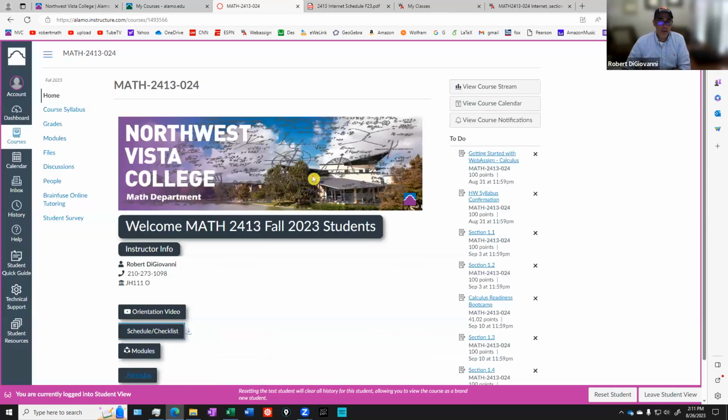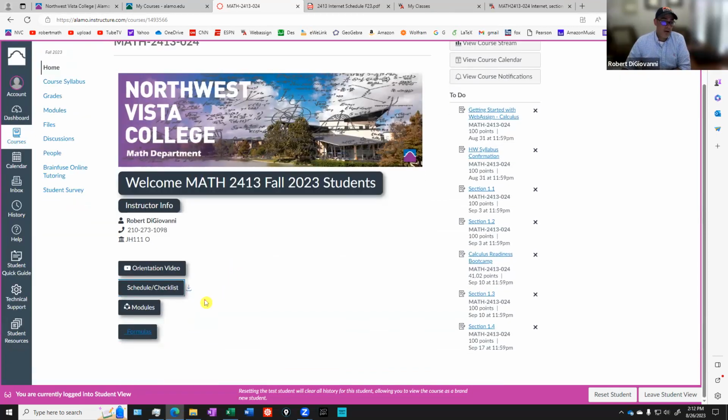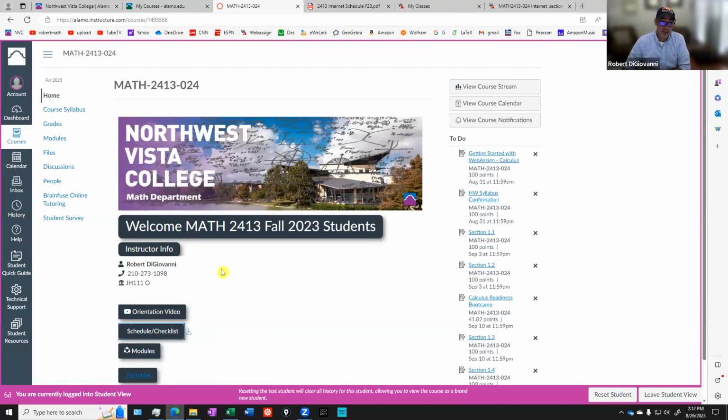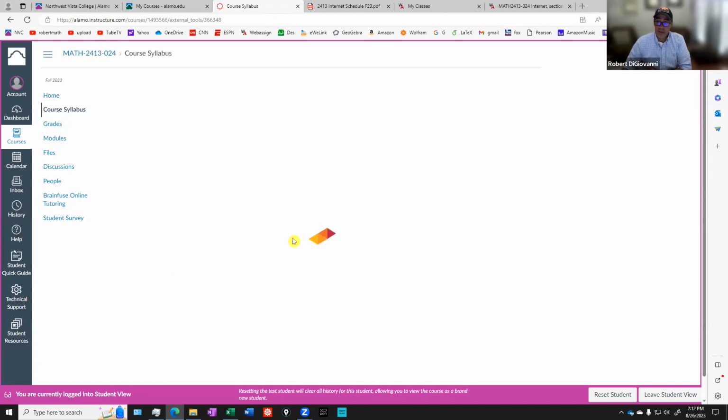And let me close it here and now go back to our home page. All right, so I don't want to go into modules and formulas yet. I want to get into the syllabus for the class, because the syllabus is the contract between us. I'm not going to deviate from the syllabus, and you should expect what's on the syllabus to be the expectations for the course. So this is a very important aspect that we go through this.